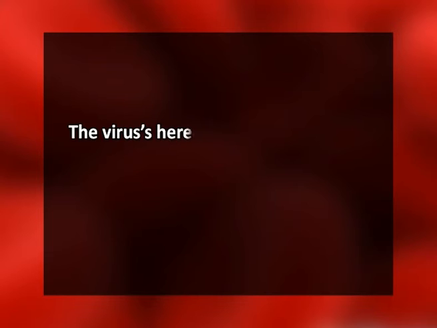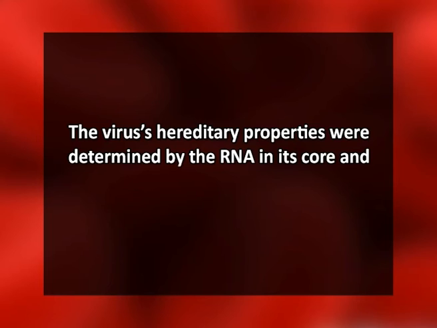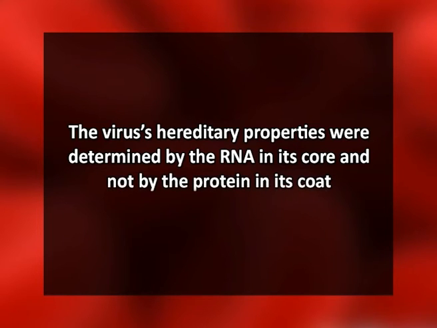The tobacco leaves infected with hybrid virus particles developed the lesions characteristic of HRV that normally formed on infected ribgrass. Clearly, the virus's hereditary properties were determined by RNA in its core and not by protein in its coat.